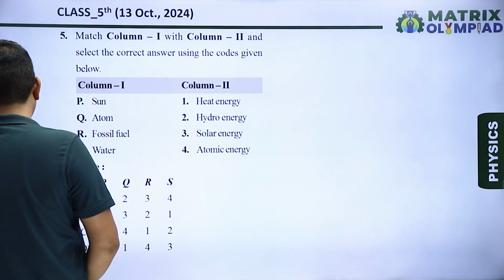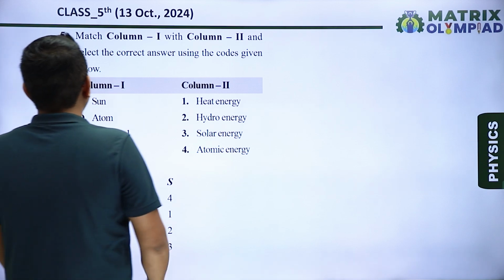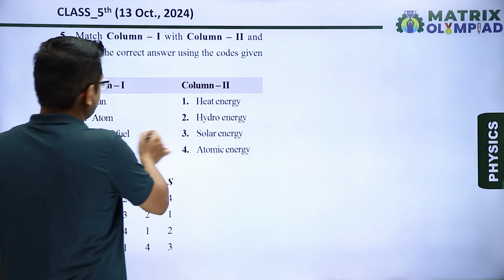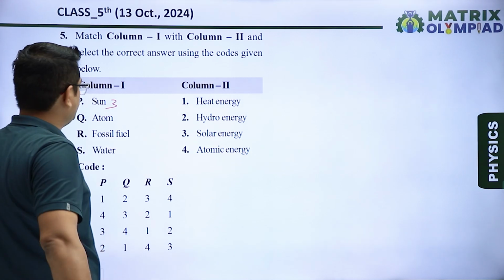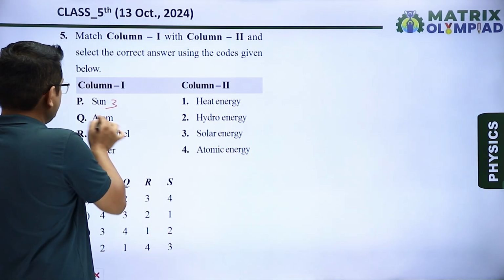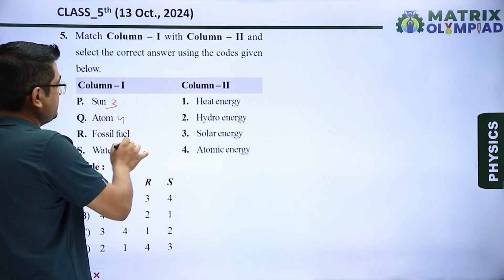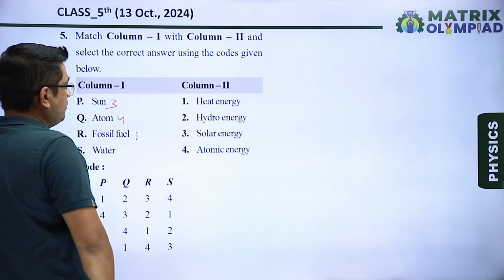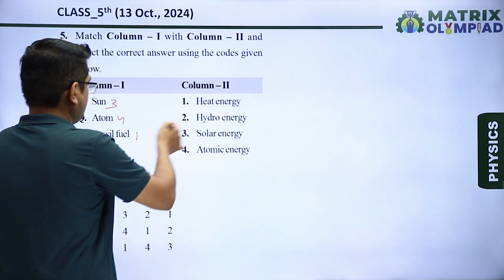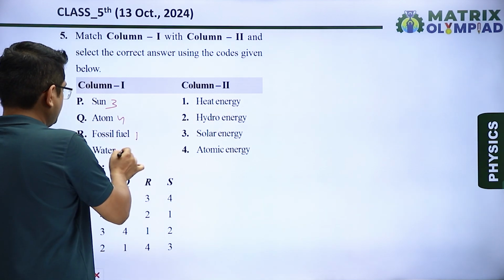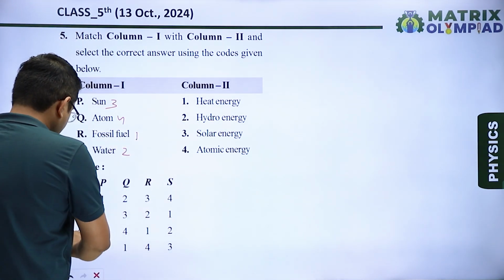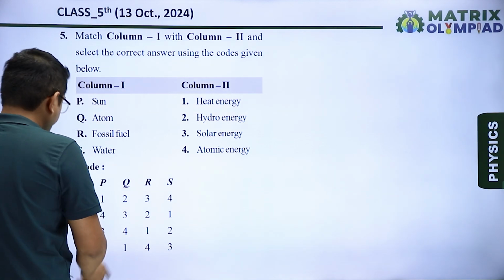Next question number 5. Match the following question. So we can see in column 1, sun. Sun gives us solar energy. So for P I will write 3. Atom will give atomic energy. So for Q I will write 4. Fossil fuel gives heat energy. Then for R I will write 1. Water, due to water we can obtain hydro energy. So I will write for S 2. So the correct code is 3412. That means option C is our correct answer.